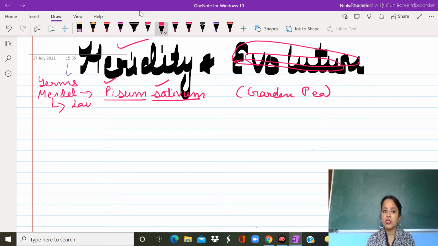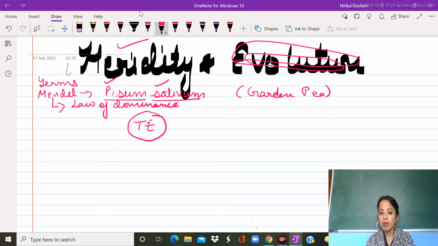First law was the law of dominance, which states that out of two alleles, the one which is dominant will express itself. For example, for capital T and small t, what would be the phenotype of this individual? Phenotype means physical characteristics. The physical characteristic of this individual would be tall, because capital T is the dominant factor and dominant is tall.